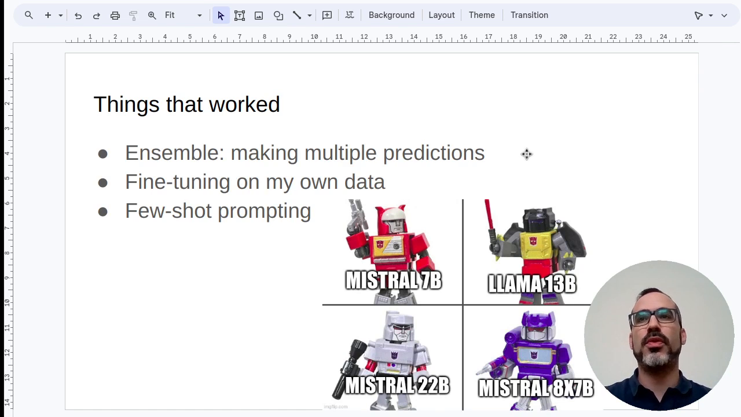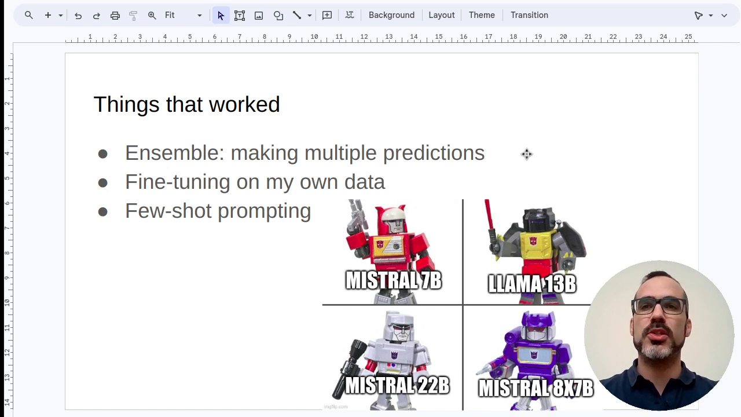So let's go to the things that worked for me in the challenge. As I have already told, an ensemble. It's very typical to use ensembles in Kaggle competitions, but this ensemble was slightly different because the predictions were concatenated. Typically, in classification problems, for example, you average the predictions of the models, but here we are dealing with text, so we simply concatenated the predictions of the models. And I used 4 different models to have a diverse ensemble.